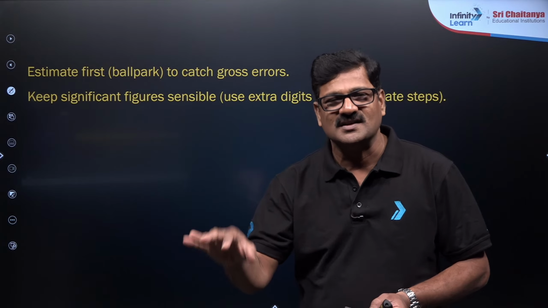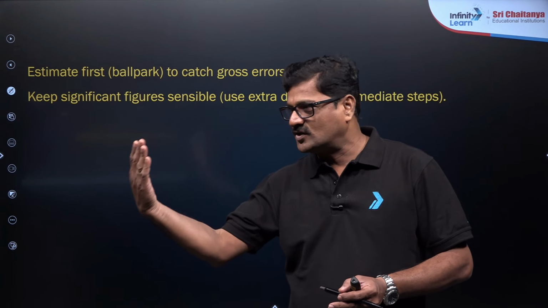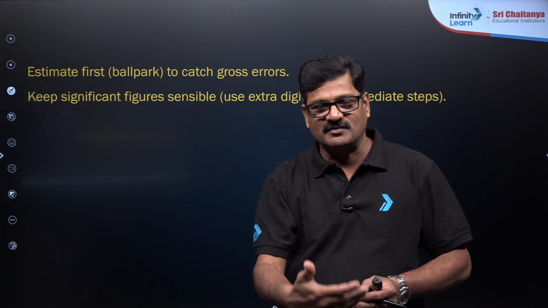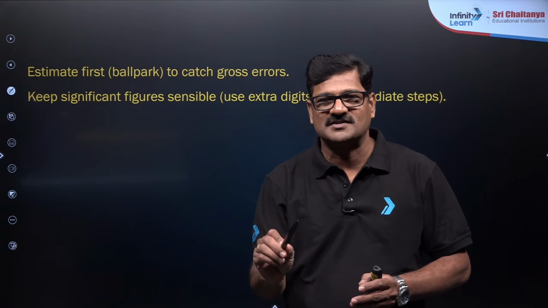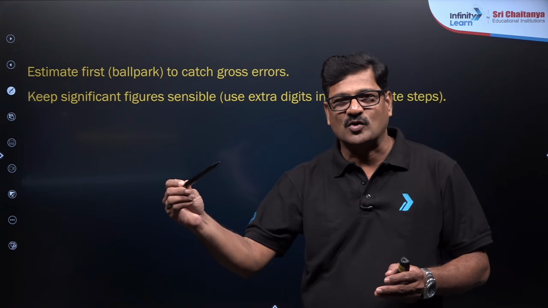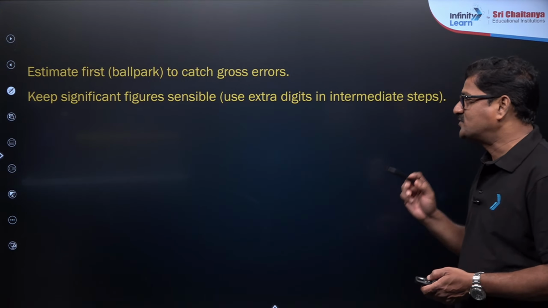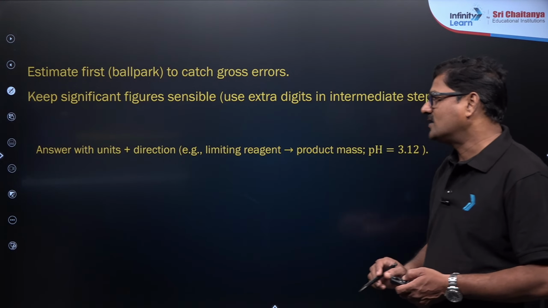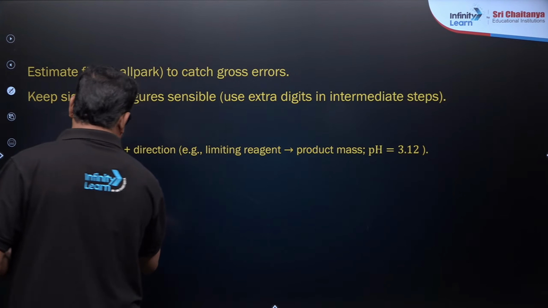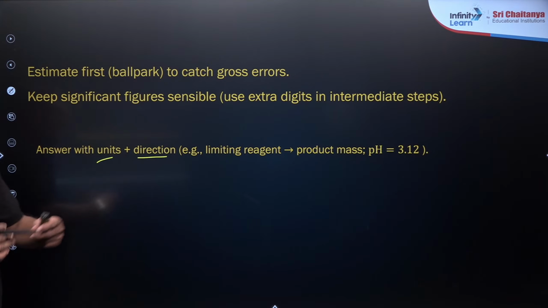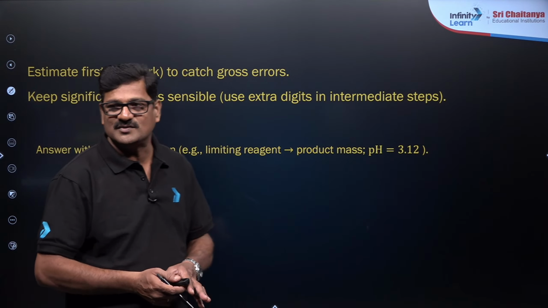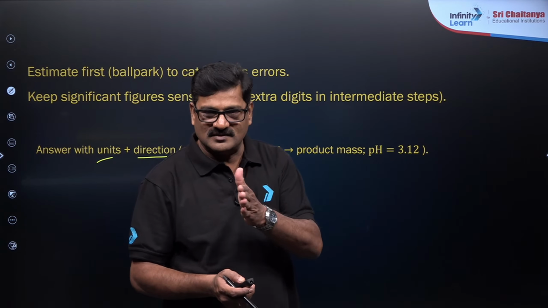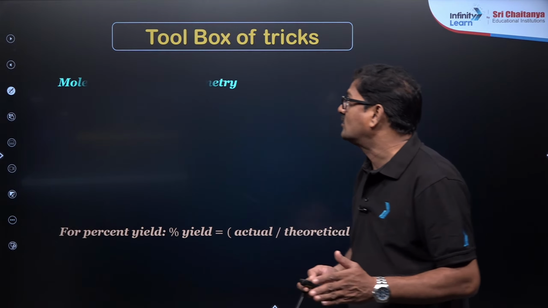Most of the cases in the NEET examination, once you get the crude answer, you check with the ABCD options, ताकि आपको पता चलेगा कौन सा आंसर आपको correlate कर सकता है. And keep significant figures sensible. And also give the answer along with units and the direction, for example limiting reagent, the products, the pH values and all. The direction, never leave it.